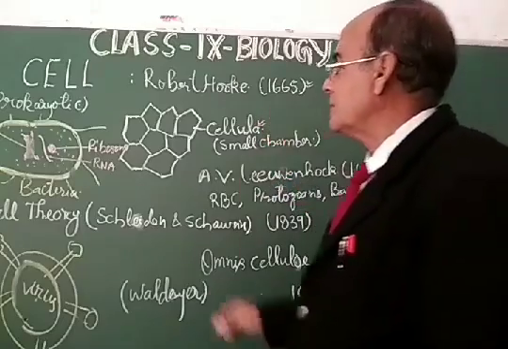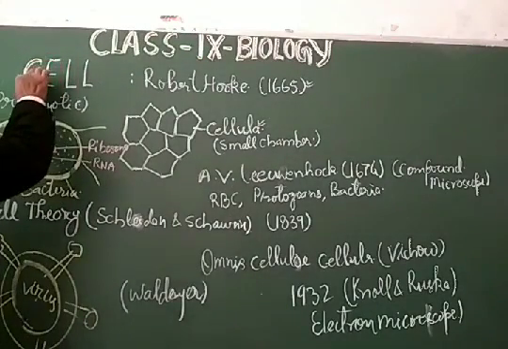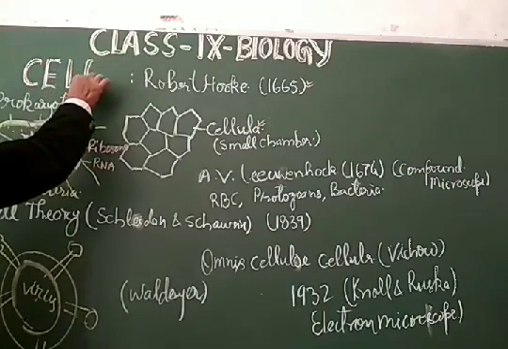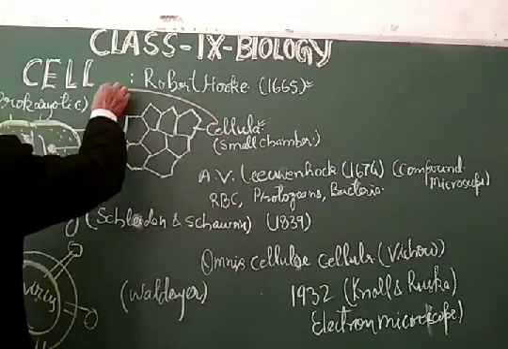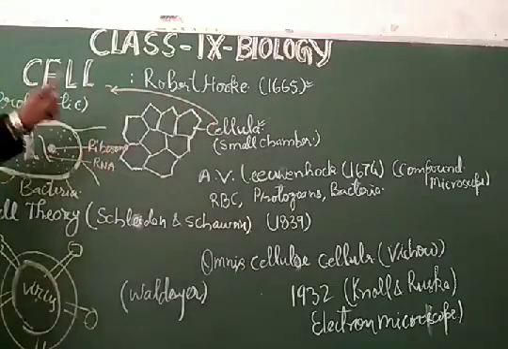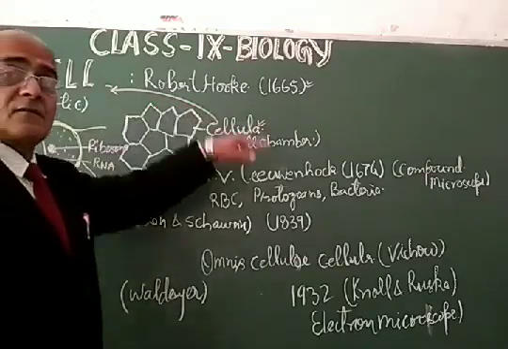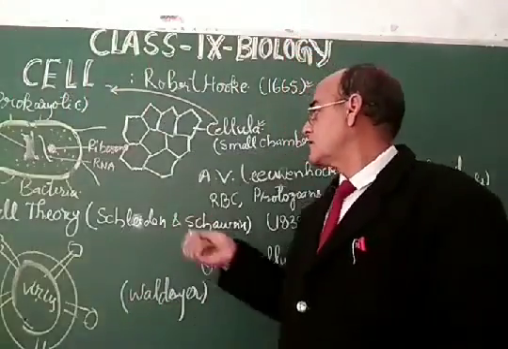So my dear students, the word cell is derived from the word cellula, which was given by Robert Hooke in 1665. That is why the cell is said to be discovered by Robert Hooke in 1665.